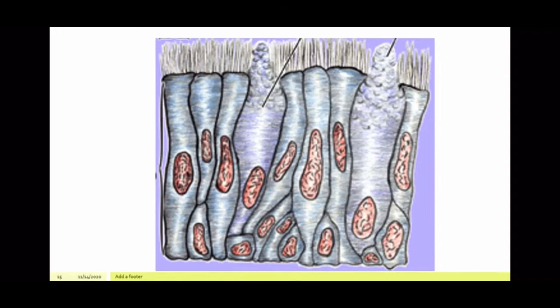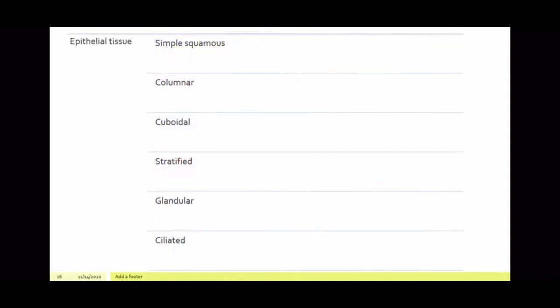Okay, so this is what we have done now. Epithelium tissue is divided into 6 types. Simple squamous epithelium, which is flat, is present in the inner surface of the mouth. It is semi-permeable, helps in transport of substances. Second, columnar, column-like tall cells, secretes digestive juices and absorbs nutrients. Cuboidal, the cells are in the form of cubes.